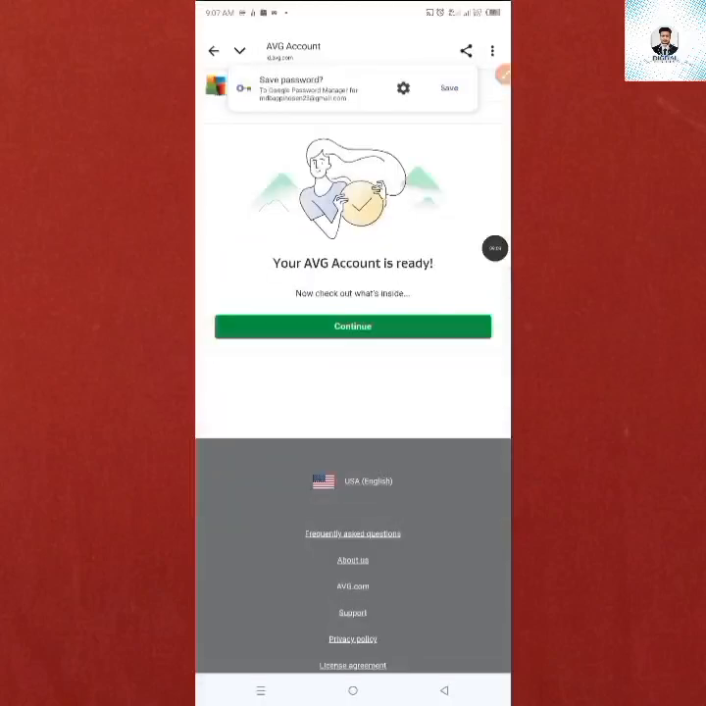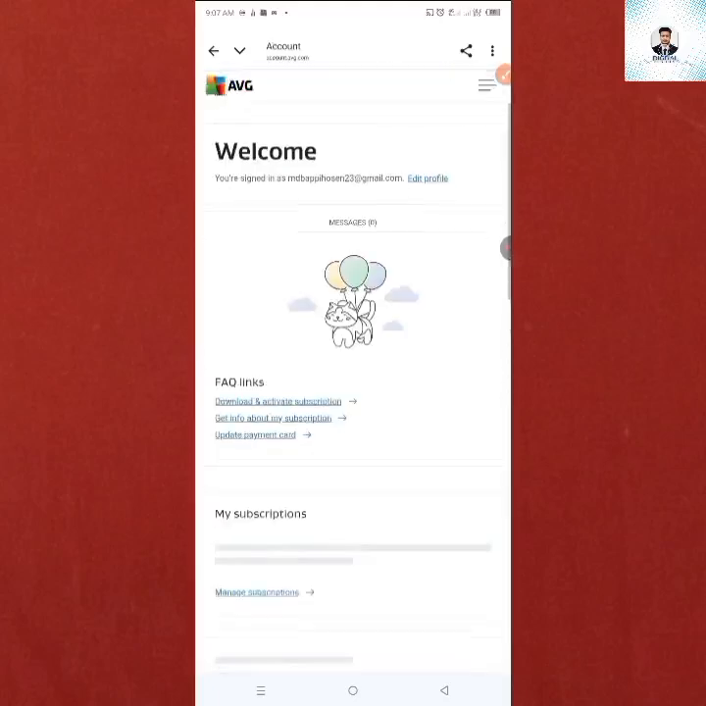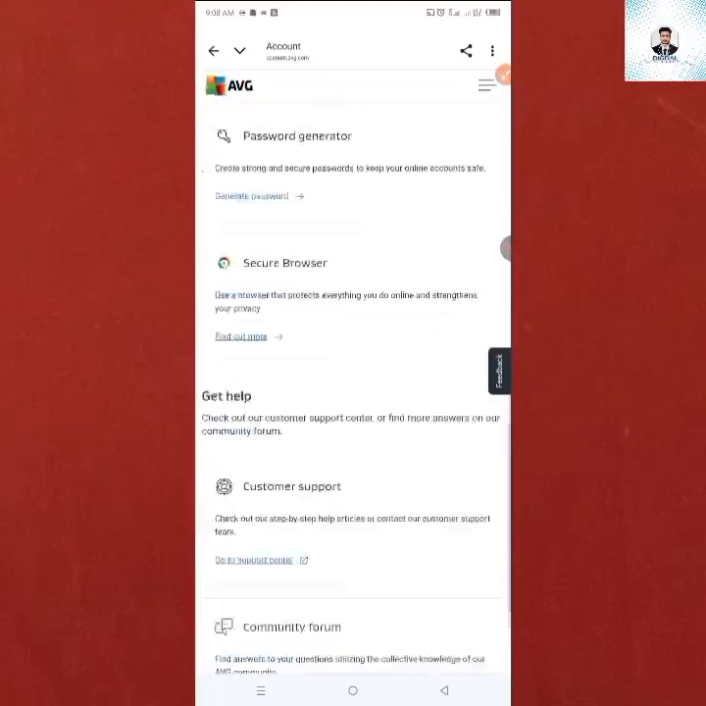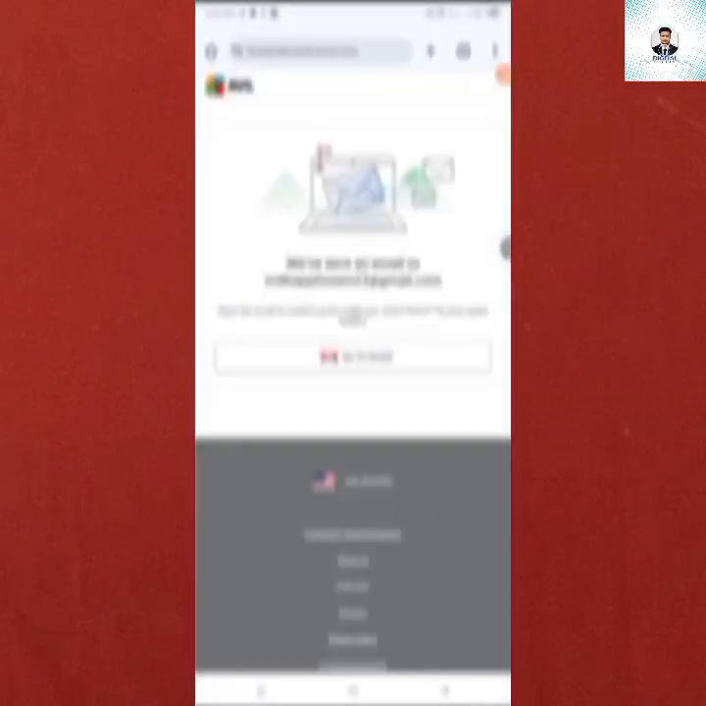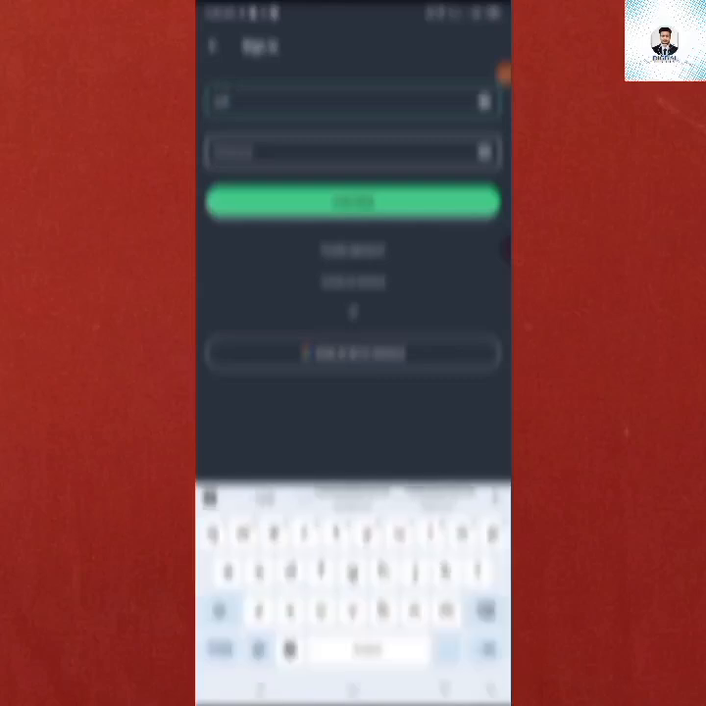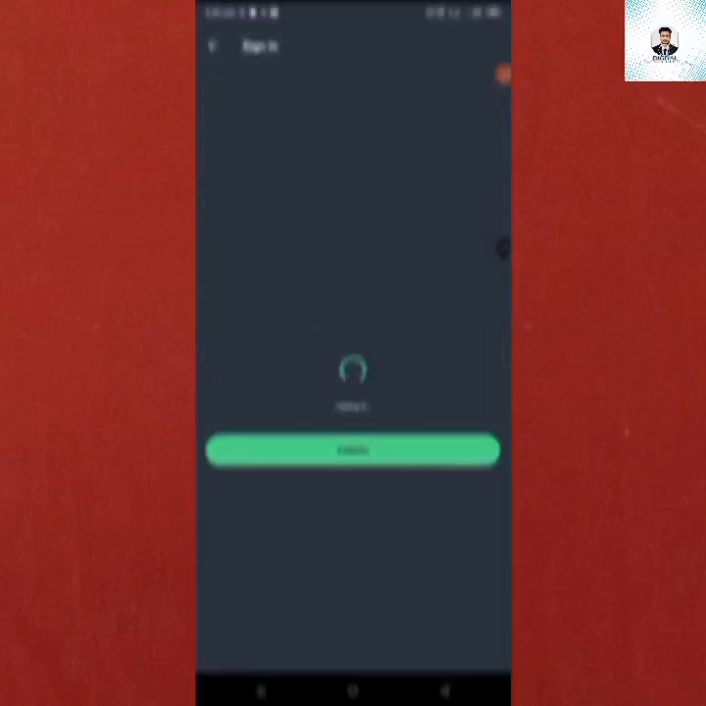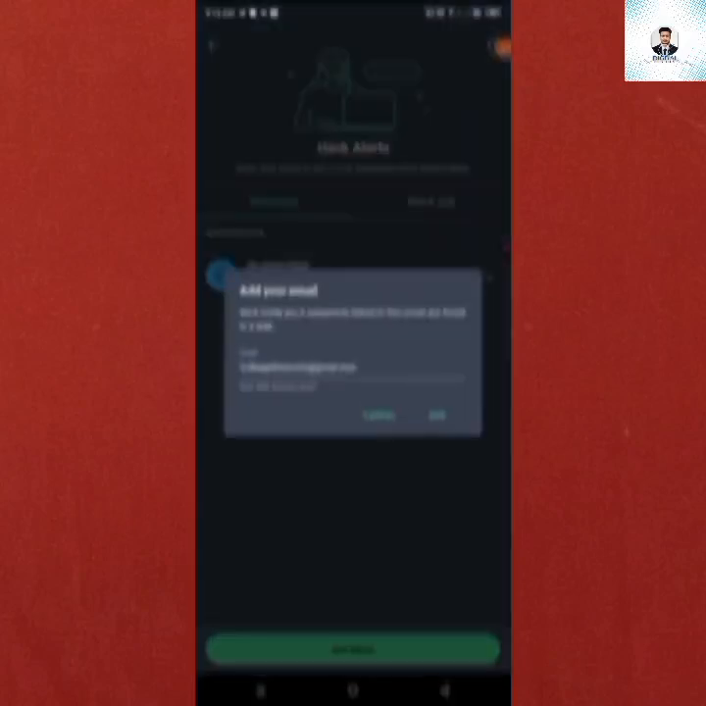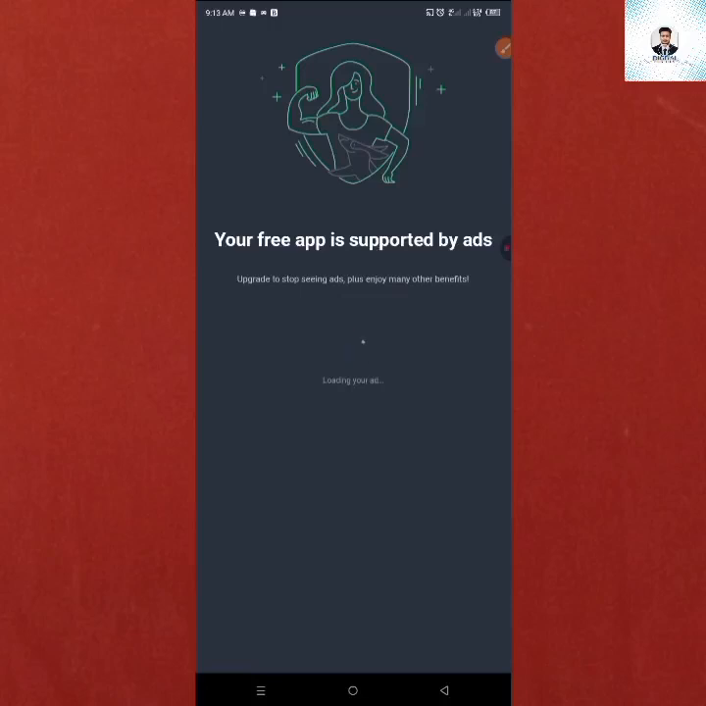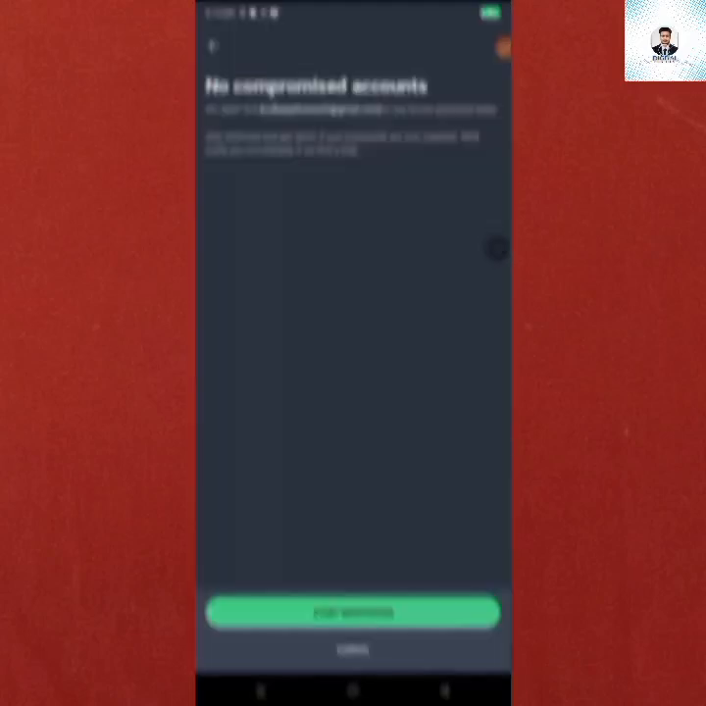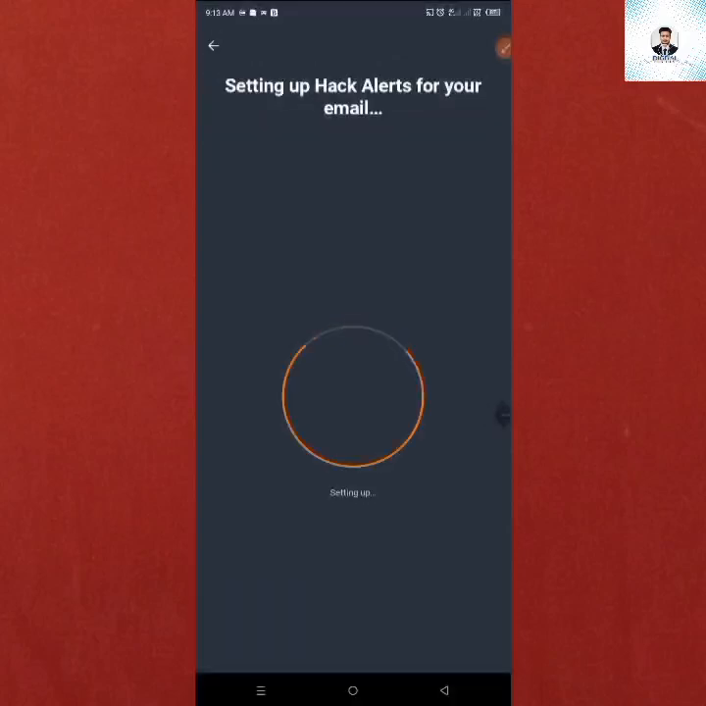After connecting, you will see your account in this AVG Antivirus app, and you can see different options here and manage them. Then you will go to the AVG Antivirus app, and there you will log in with your Gmail and password. You can see my account has been logged in here. From here, now I will add my Gmail. You can see my Gmail has been added here.